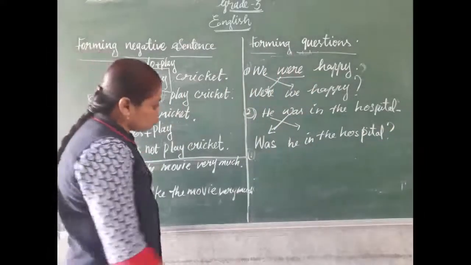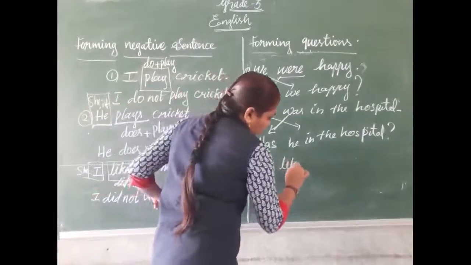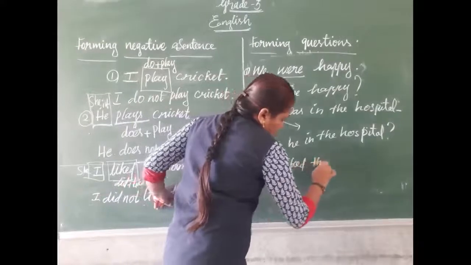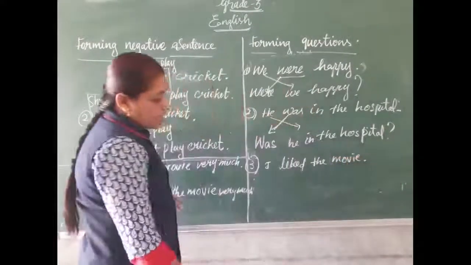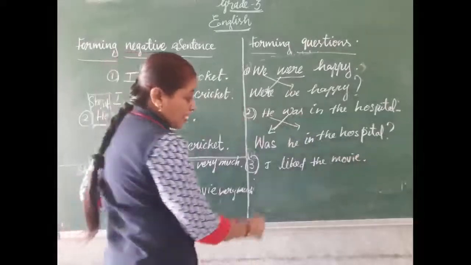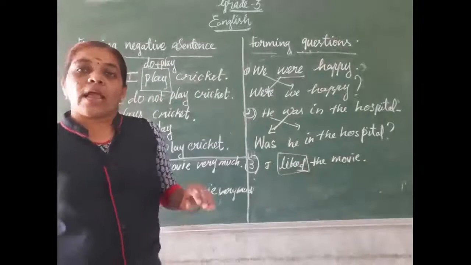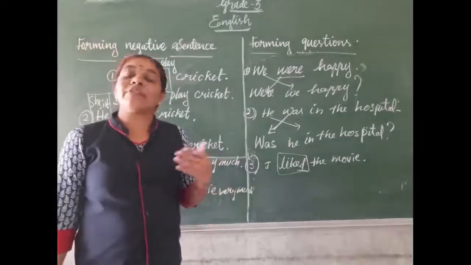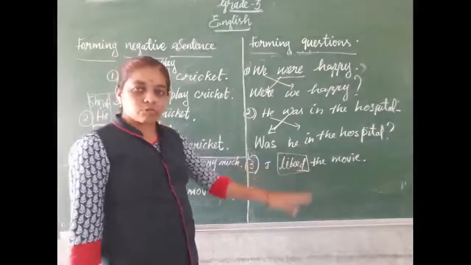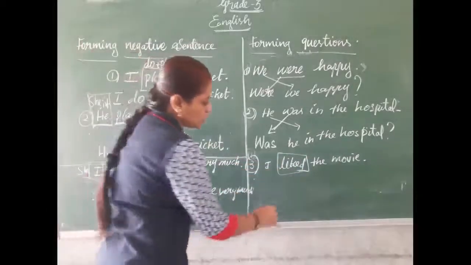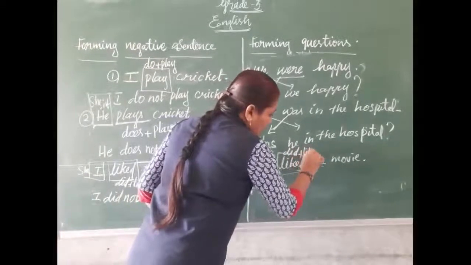Okay. Then we take the same thing. I liked the movie. Here we have a main verb in past tense. So, we need to get a helping verb. How can we get a helping verb? By dividing the verb. This is a past tense verb, so we can divide this verb into did plus verb. Did plus like.